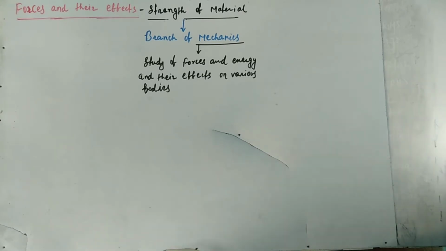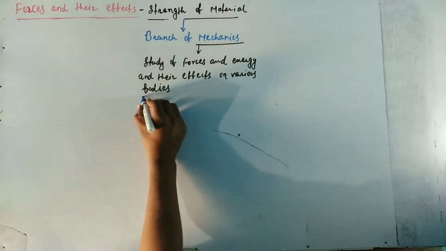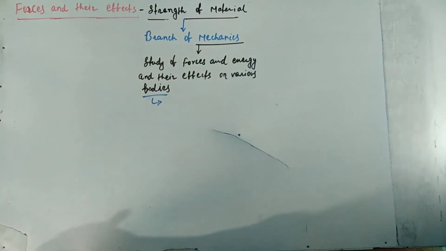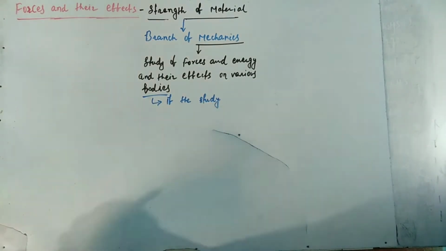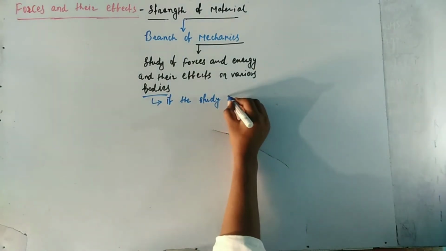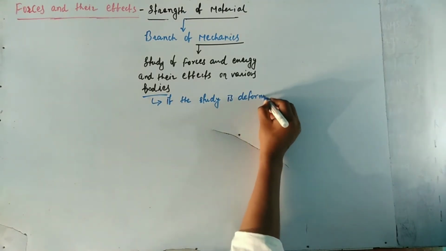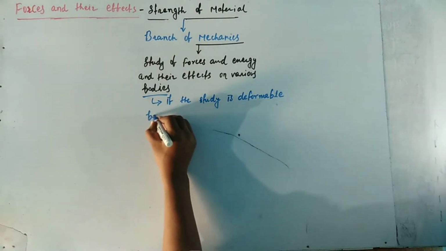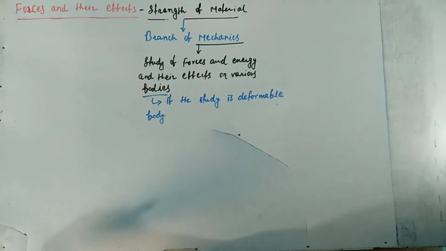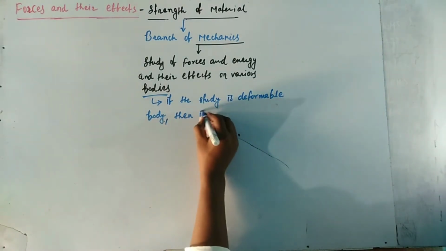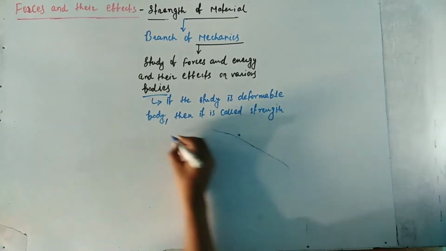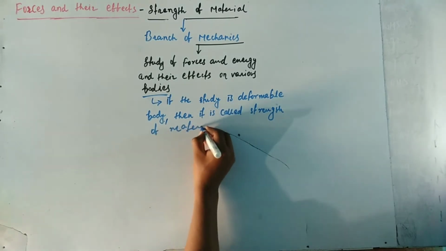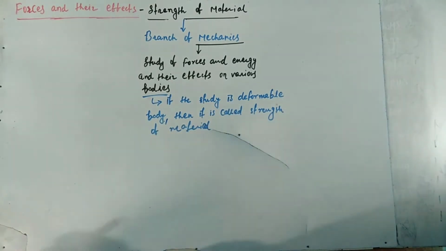That is called mechanics. If the various bodies are deformable, or we can say real, then the study of applied forces and their effects is called strength of material. If the bodies are deformable or real bodies, then this type of bodies we study in strength of material.